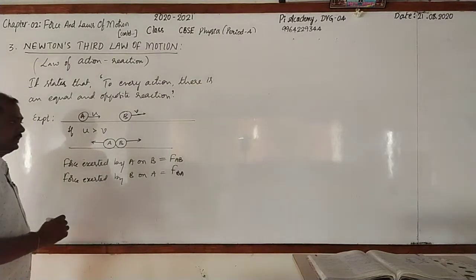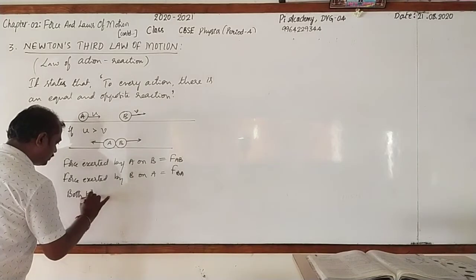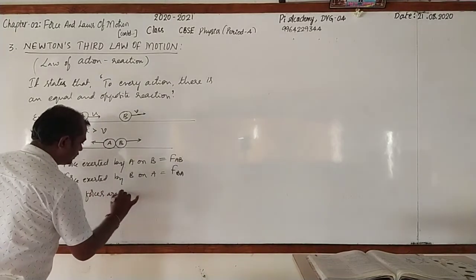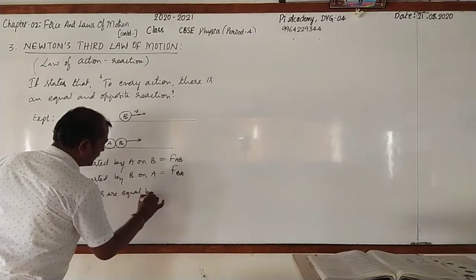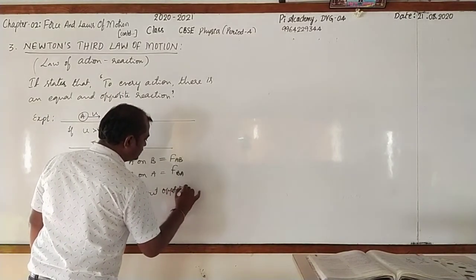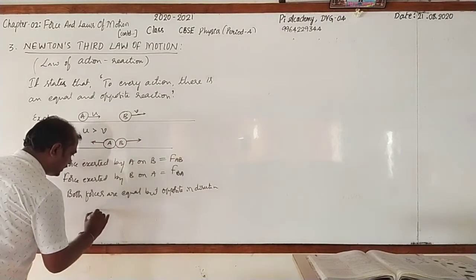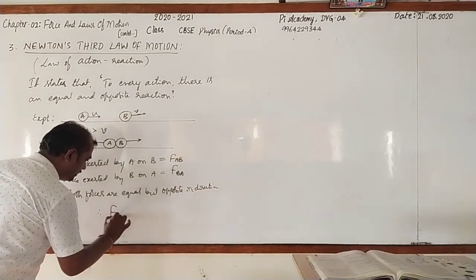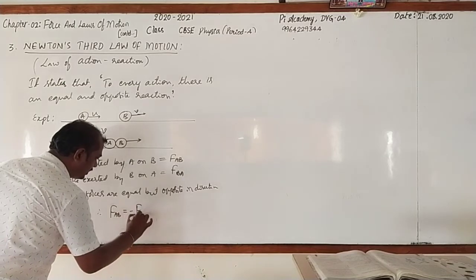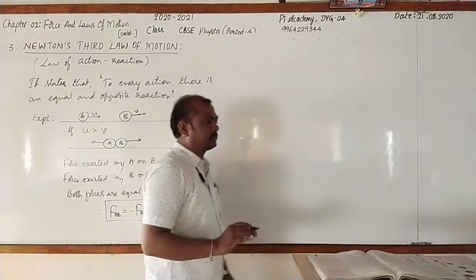Both forces are equal but opposite in direction. Therefore, this can be written as FAB is equal to minus FBA. Follow, this is the explanation.